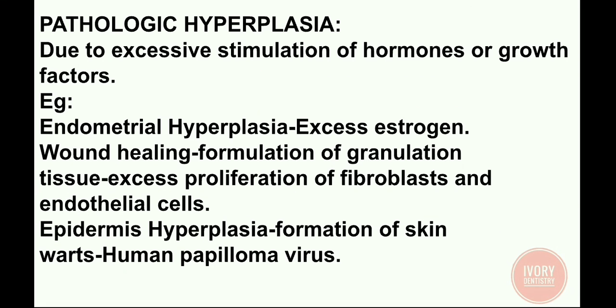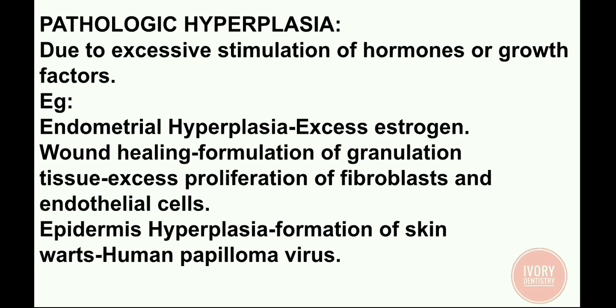Next, pathologic hyperplasia. This is due to excessive stimulation by hormones or growth factors. Example, endometrial hyperplasia, which is due to excess estrogen. In wound healing, there is formation of granulation tissue, due to excess proliferation of fibroblasts and endothelial cells.